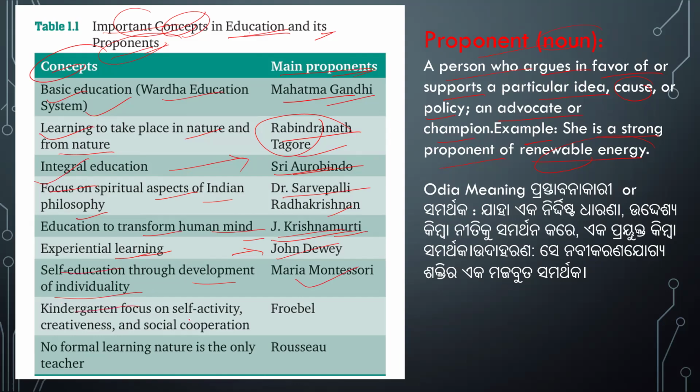Kindergarten, focus on self-activity, creativeness, and social cooperation: the proponent is Froebel. And no formal learning, nature is the only teacher: the proponent is Rousseau. So I have just written these.